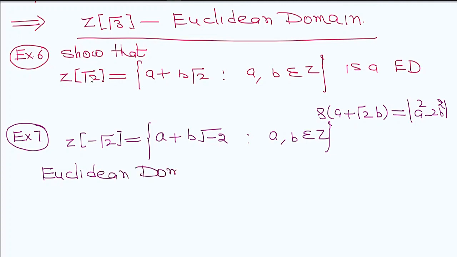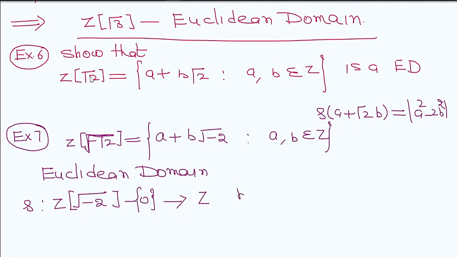Here we will define a function, because iota is a part of this. Define a function from Z[√−2] minus 0 to the set of integers, defined by delta of a + b√−2, which is a² + 2b².